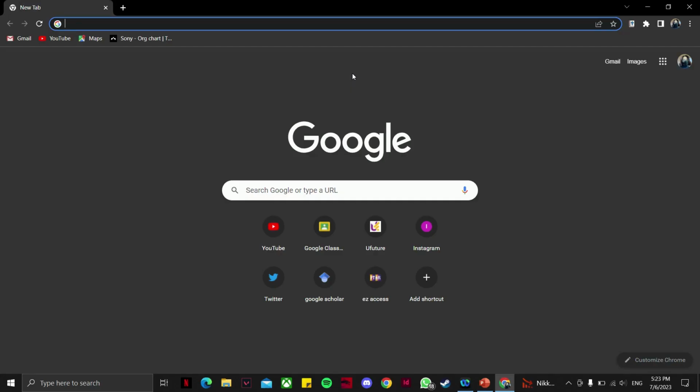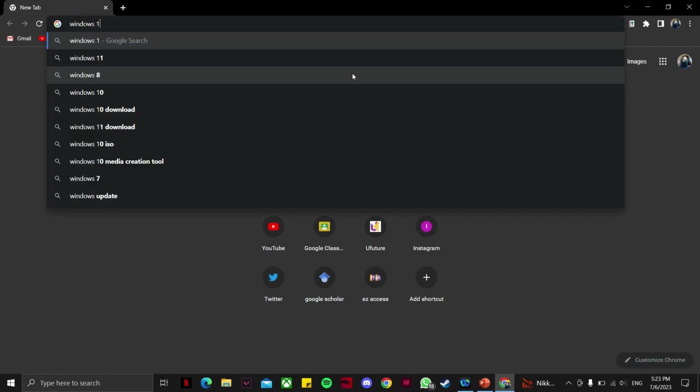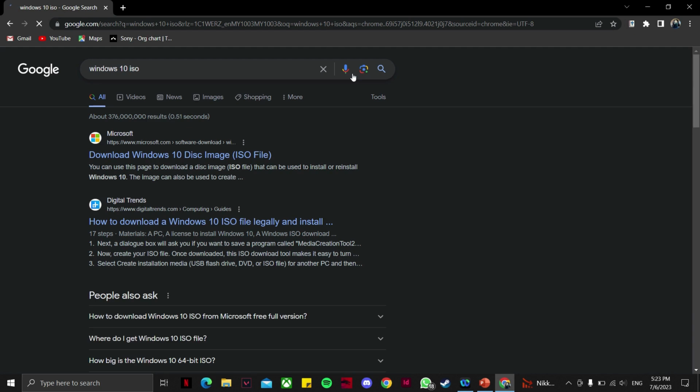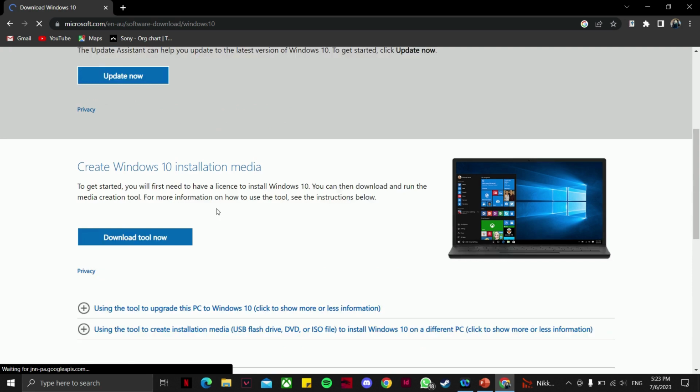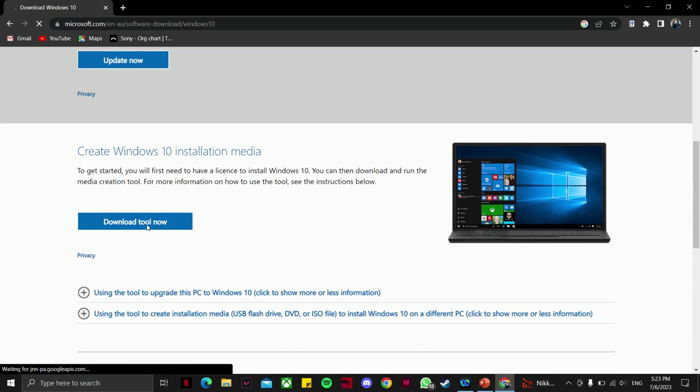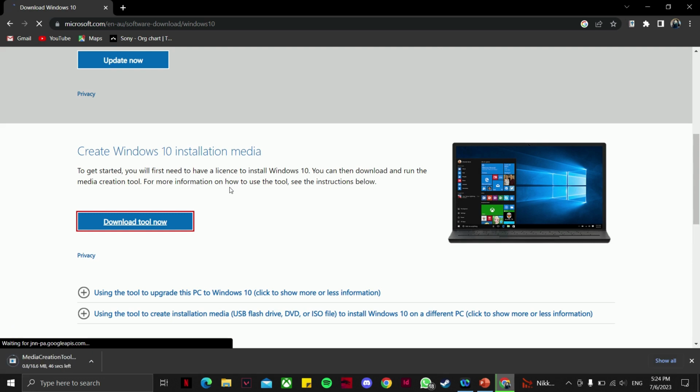Hello everyone. First of all, we need to go to Google and type Windows ISO, then click on this one. Scroll down until you see download tool now. Click on download tool now. Wait until it fully downloads.